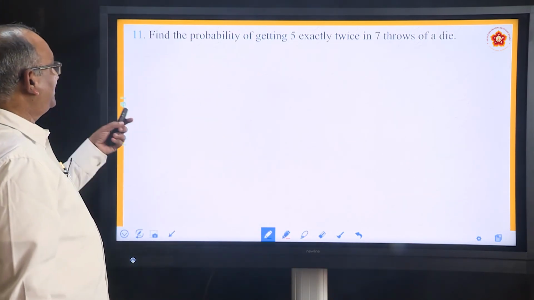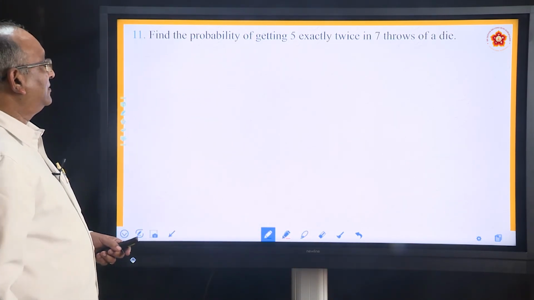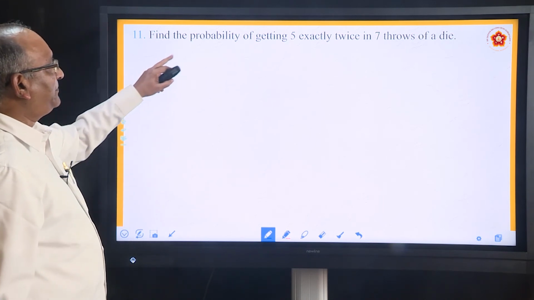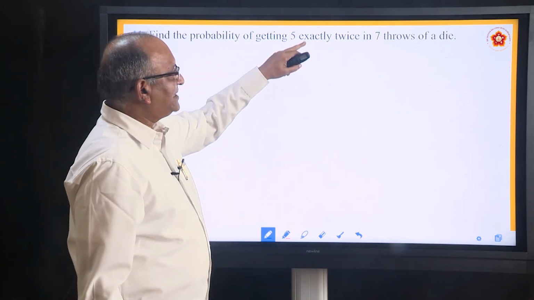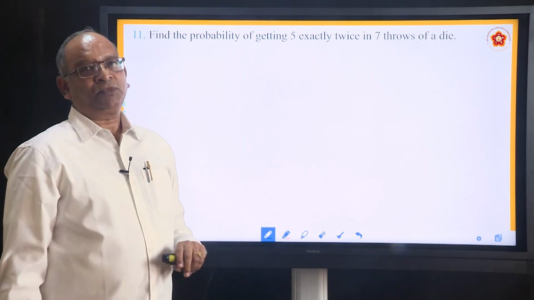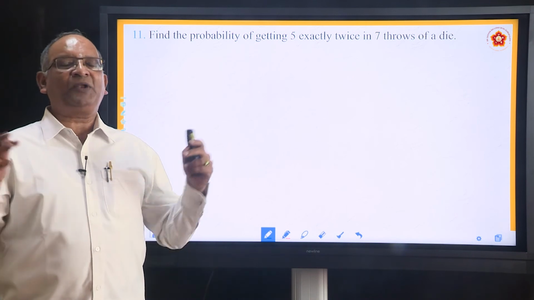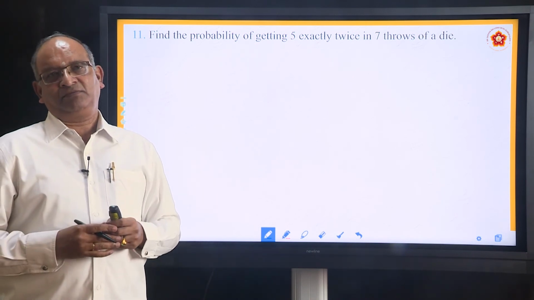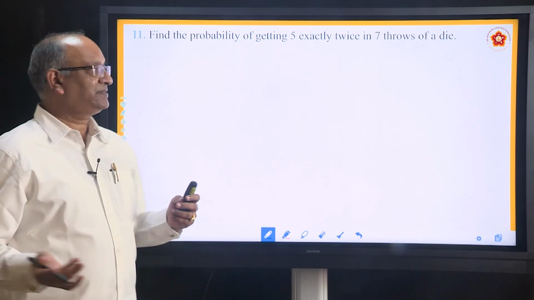We will move to the next question. The question is, find the probability of getting 5 exactly twice in 7 throws of a die. You are rolling a die. What is the probability of getting 5? Getting any number is 1 by 6.